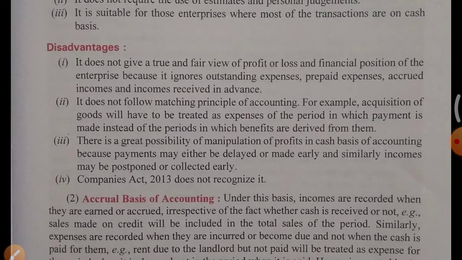That was outstanding expense and this is outstanding income, but the name here is accrued income. Means you have given your services somewhere, but still you did not receive the money. And incomes received in advance, this is the same as prepaid. You did not yet render your services, but you received the money in advance.